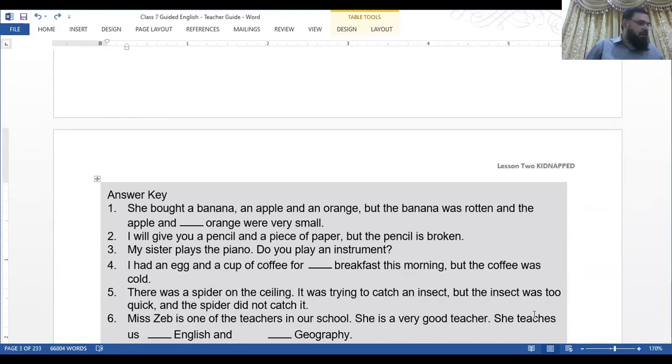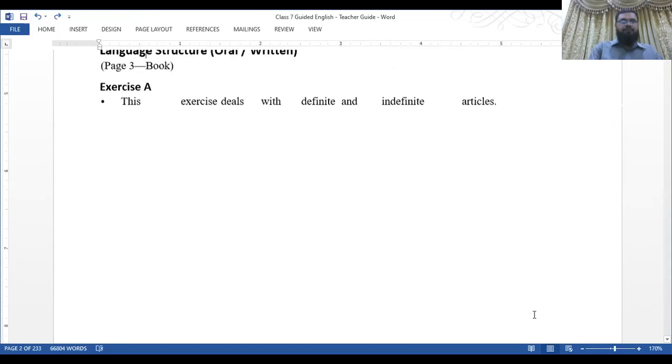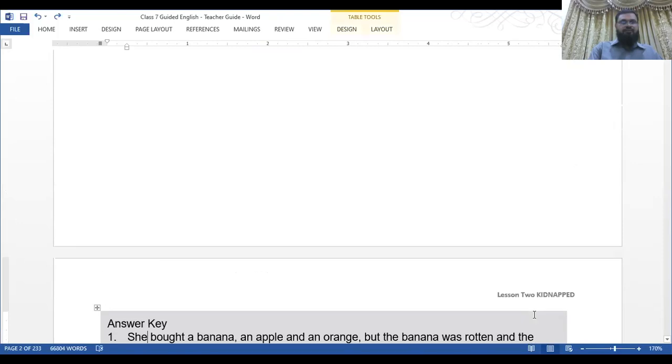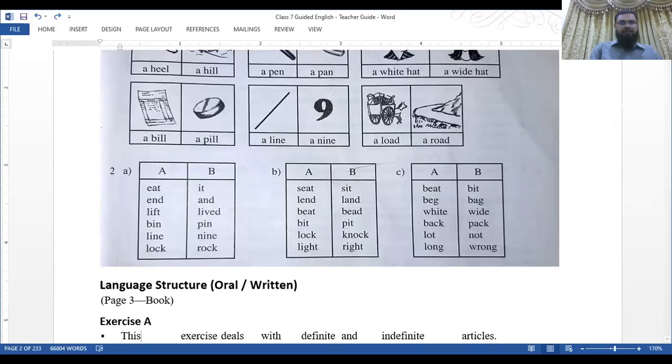Page 3, exercise A. Now see this: language structure, oral and written, book, page 3. Exercise A: put a, an, or the in the blank spaces. If nothing is needed, leave the space empty.